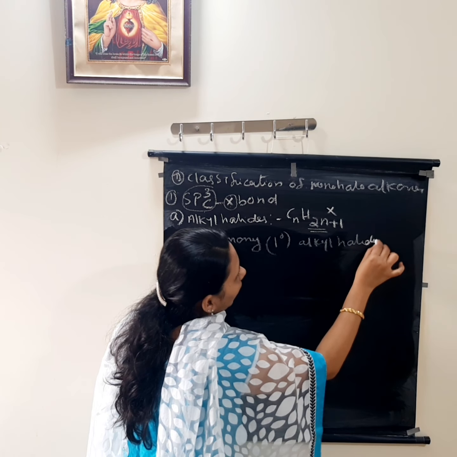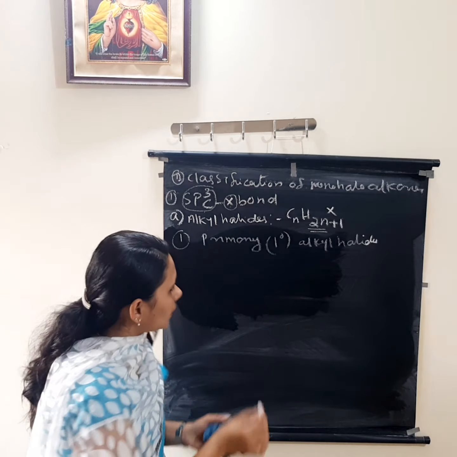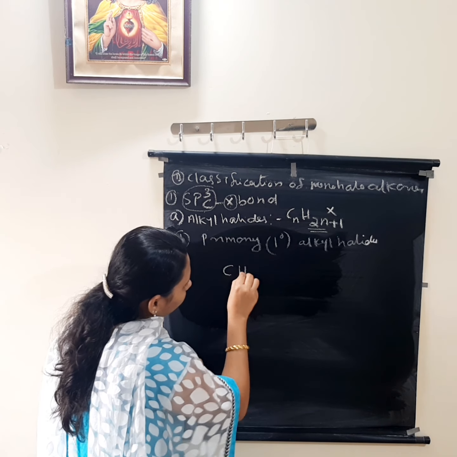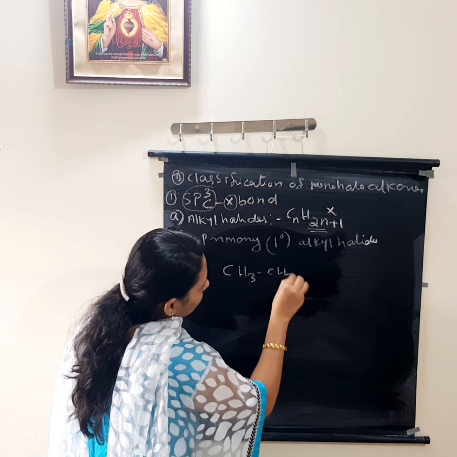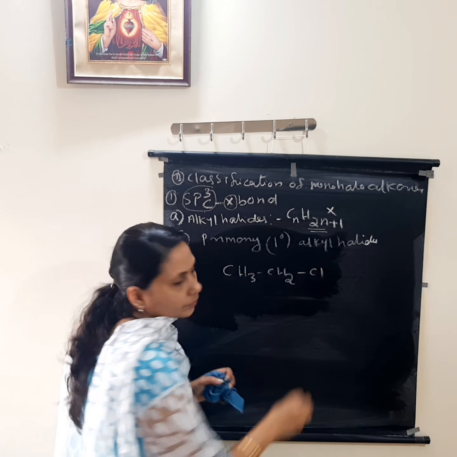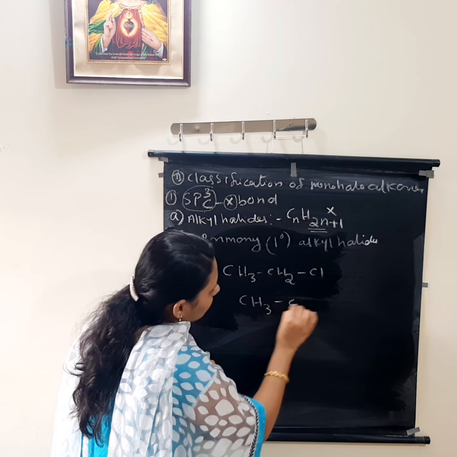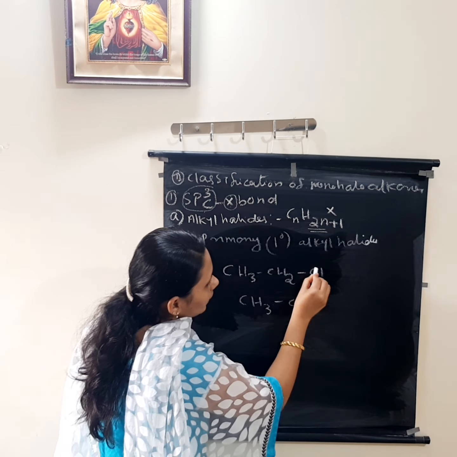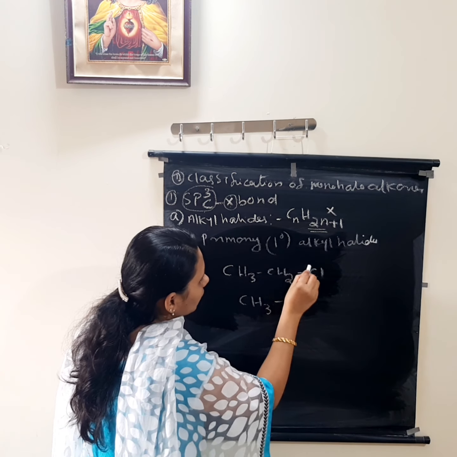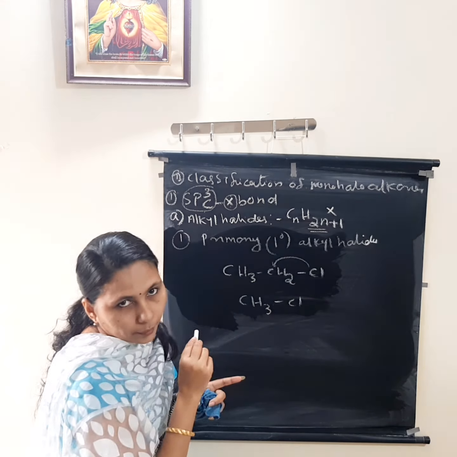What is the meaning of primary alkyl halides? Means here you can see CH3, CH2, Cl. One example only I am writing. And CH3, Cl. Here this is the halogen. This halogen is attached to which carbon atom? This carbon atom. It is understood.